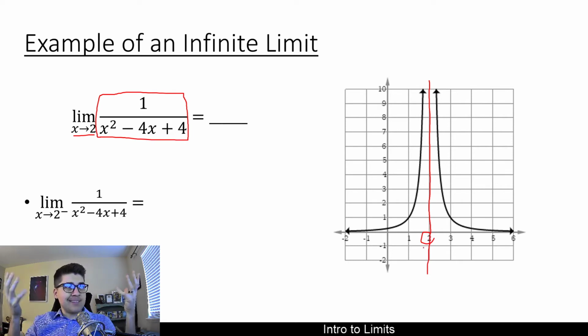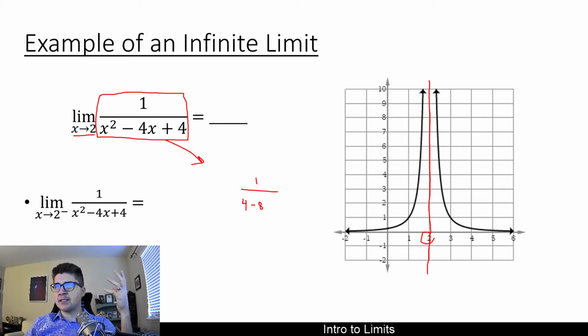So if we were trying to figure out, well, what is f of 2, you could think about it as what we call direct substitution. What happens if I just plug in 2? Well, that would give me 1 divided by 4 minus 8 plus 4. And 4 minus 8 is negative 4 plus 4. Notice what I end up getting is 1 divided by 0, something which is undefined. So technically, 2 itself is undefined in this curve, and that's often why I might care about the limit at that specific location.